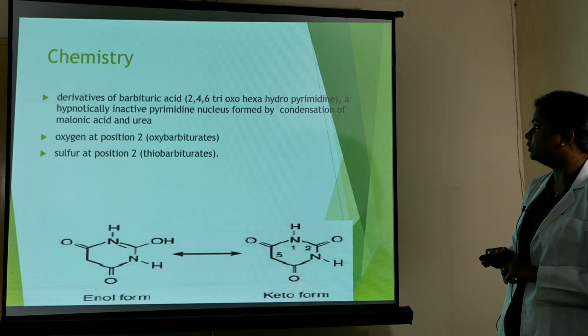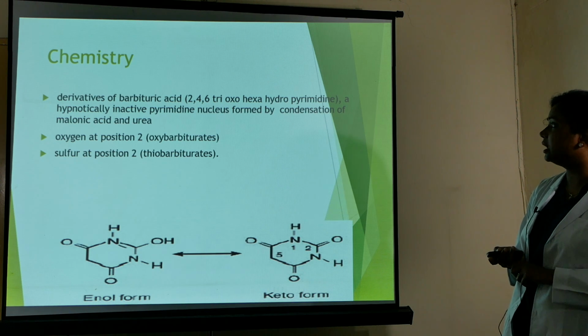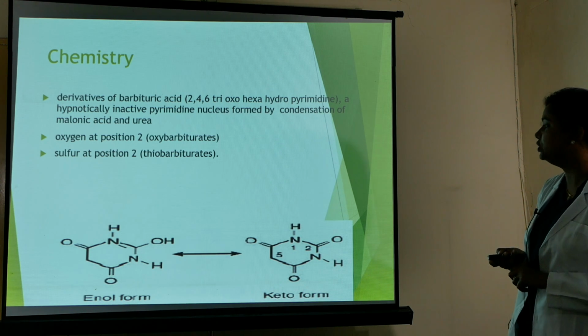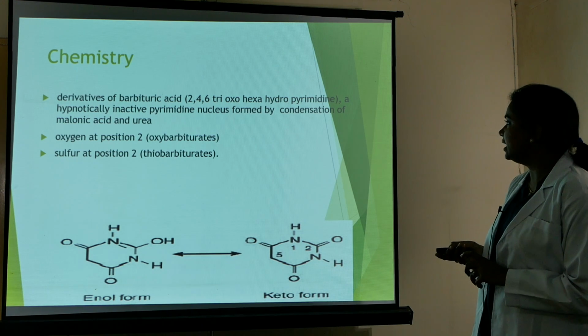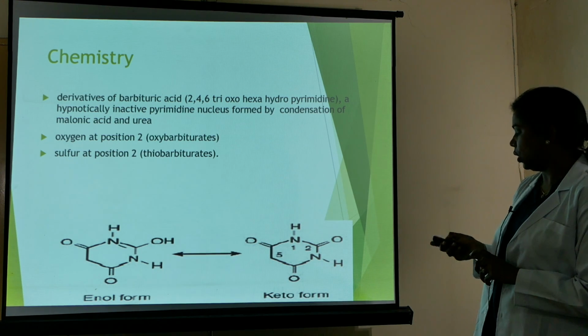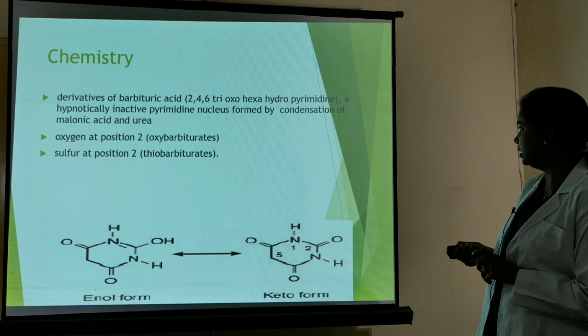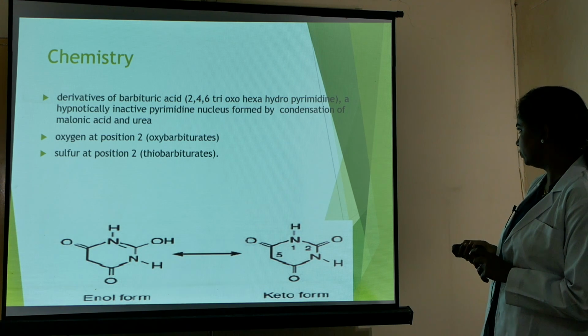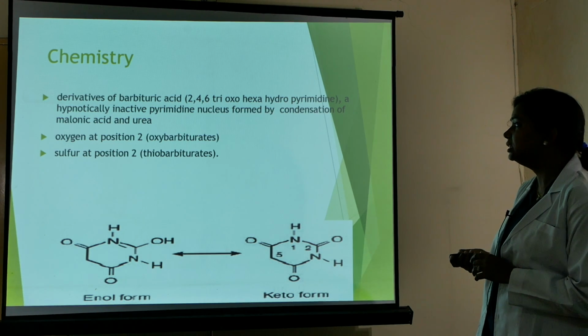So let's talk about the chemistry. It is a derivative of barbituric acid, a hypnotically inactive pyrimidine nucleus formed by condensation of malonic acid and urea. Oxygen at position 2 in the oxybarbiturates and sulfur at position 2 in the thiobarbiturates.